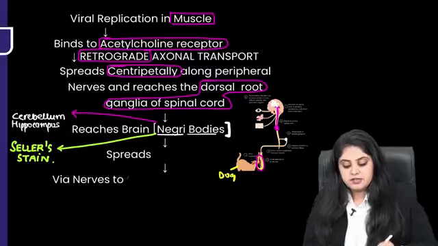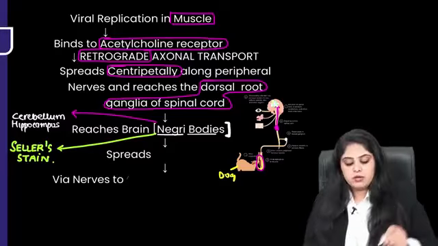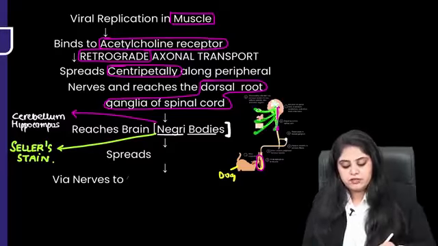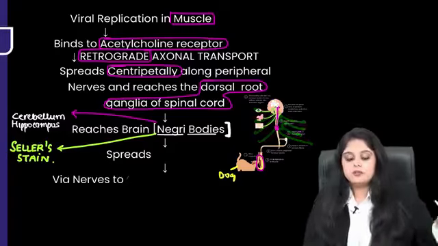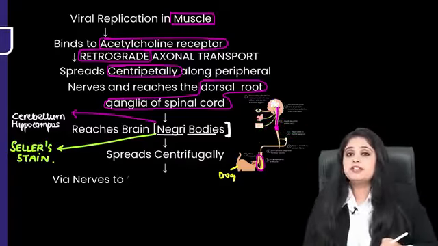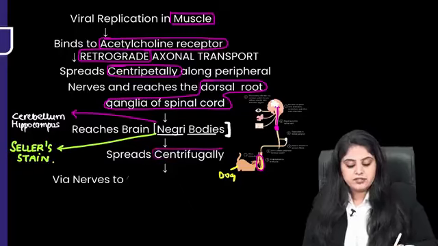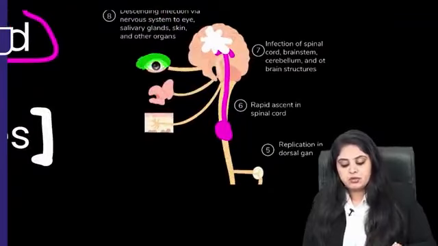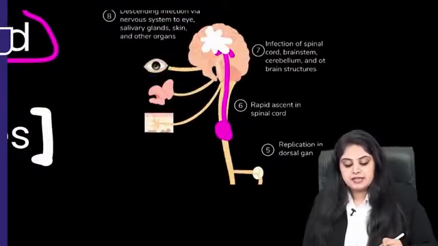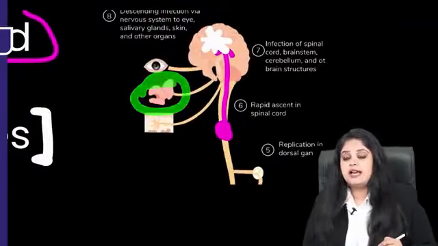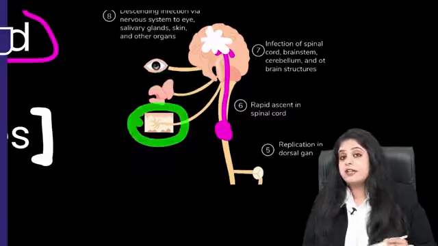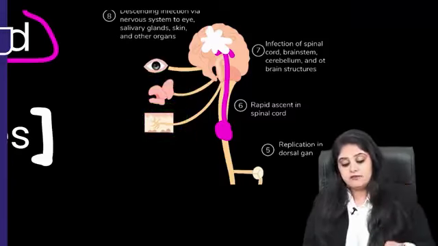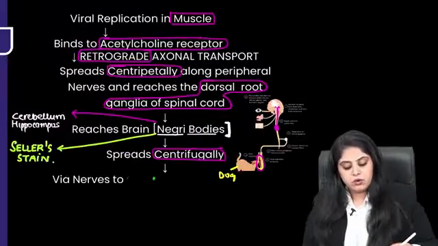Okay, after it has reached the brain, now it will start moving out. It will start spreading to different parts of the body. Meaning outward movement, it is going to spread centrifugally. It is going to spread centrifugally to what all parts can you see over here? Ma'am, I can see it has gone to the cornea, that is the eyes. I can see it has gone to different glands. I can see it has gone to the nerves. It can also go to the skin and the hair follicles. Yes. So it can go to all these parts, guys.